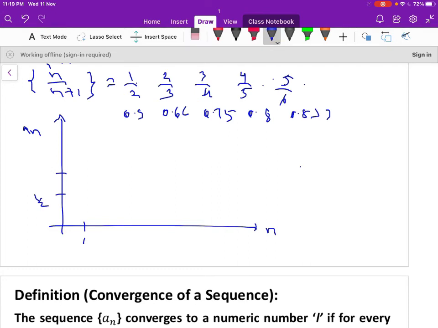When n is 2, a_2 is 0.66 here. When n is 3, 0.75. When n is 4, that is 0.8. It goes on like this.